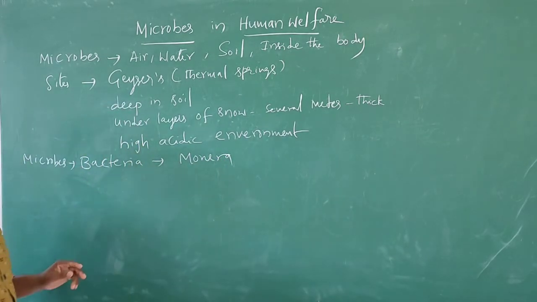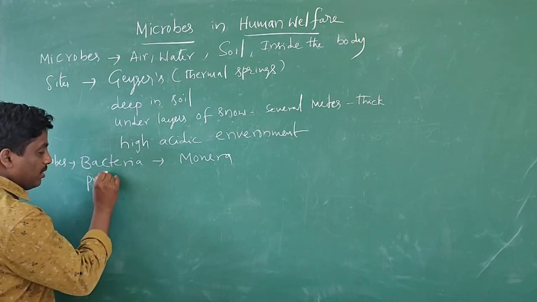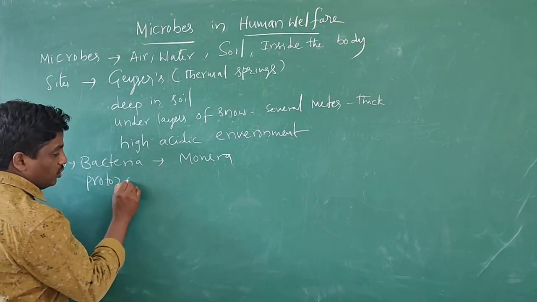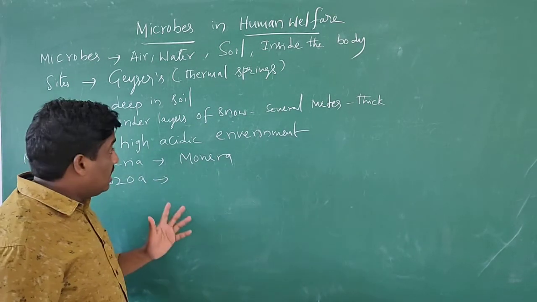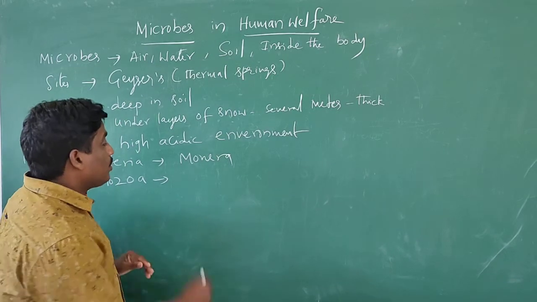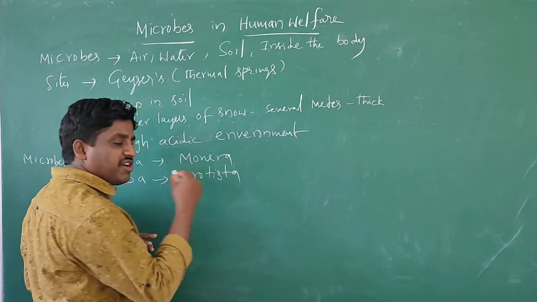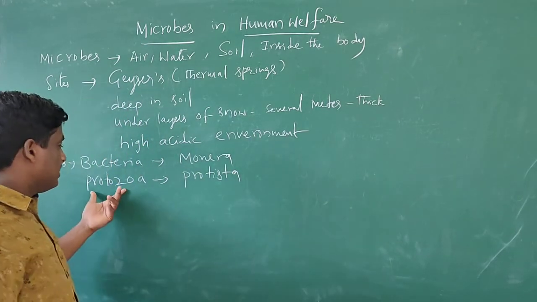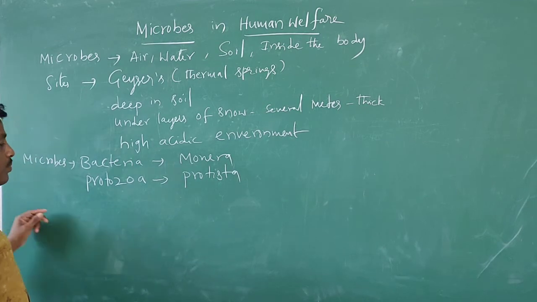And one more microbe example, protozoa. Protozoa belong to the group Protista. Different organisms are there, and protozoa is one of the subgroups present in the Protista group.